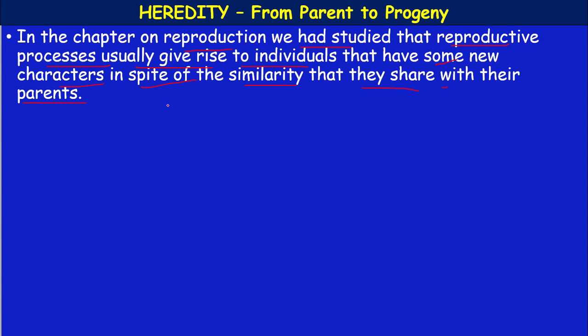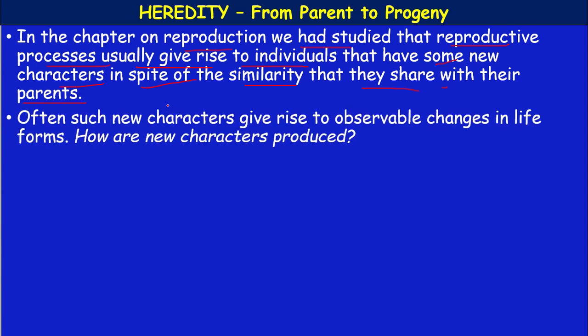In that we have seen this. Often such new characters are produced in sexual reproduction due to recombination. The new characters give rise to observable changes in the living organisms.